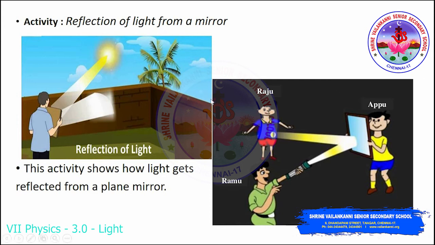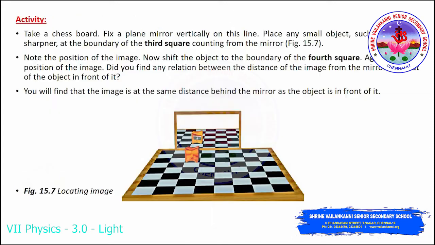In these two pictures, whatever I have explained, they have done with the activity. So the simple activity, you can try it in your home. This first activity you can try during the daytime, and the second activity you can try during the night time with the help of a torch and a mirror, and ask your siblings or your parents to do this activity. And try to find out how the light changes the direction and falls on the other surface or on an object.